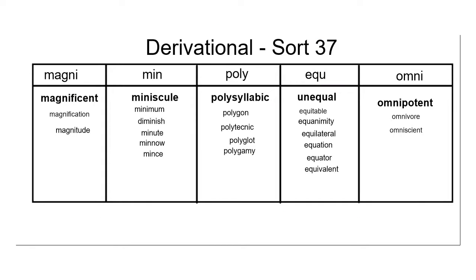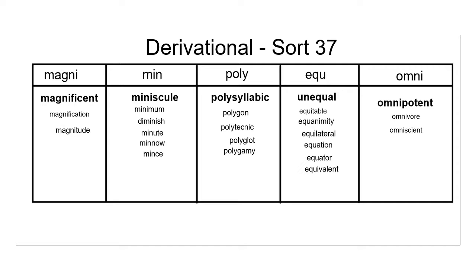Let's use what we know about each root word to figure out the meaning of each of these words. We already talked about magnificent. However, we have the word magnification. When we know that magna means great, I can recognize that if I magnify something, I am making it great or greater. If something is under magnification, it's the process of making something look larger. The word magnitude means great in size, rank, or significance. So again, that fits very well into the great that magna means.